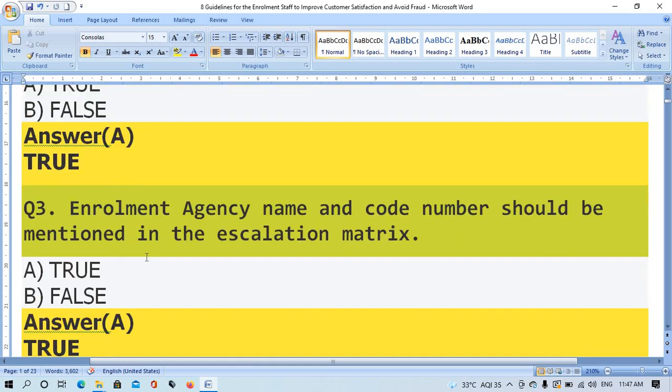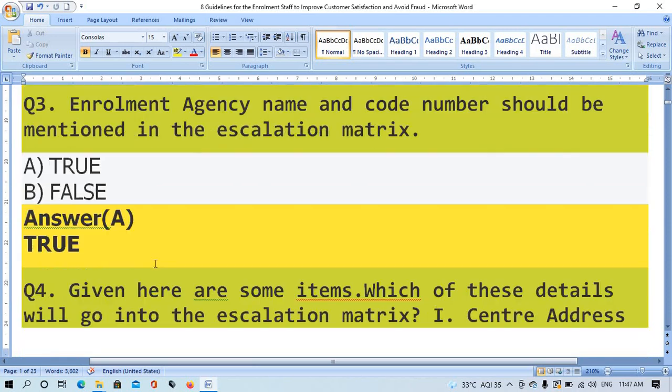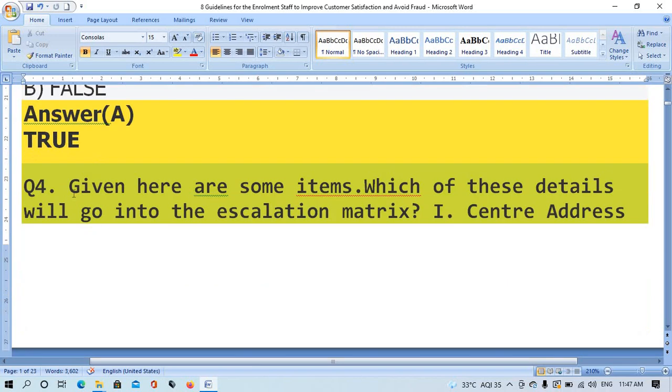Question number 3. Enrollment agency name and code number should be mentioned in the escalation matrix. Option A true, option B false. The right answer is option A, true.